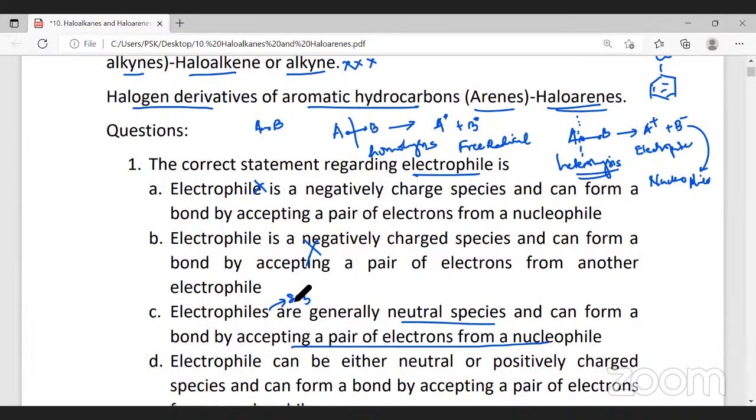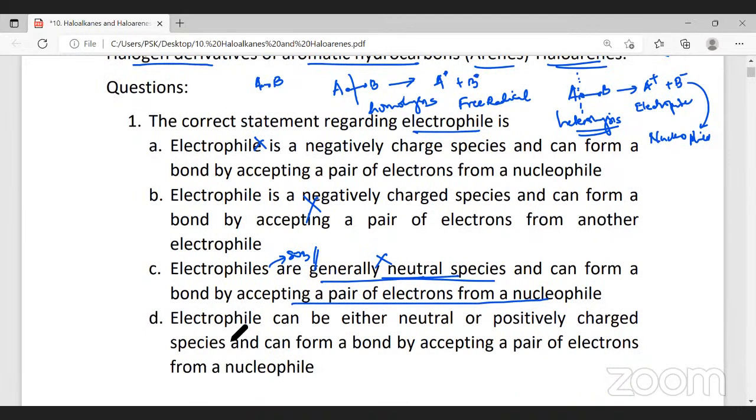Some examples of neutral electrophiles: sulfur trioxide, SO3, is a neutral electrophile. But here they say electrophiles are generally neutral. It is not generally neutral. It is not neutral. It is positive. So they say here electrophile can be either neutral or positively charged species, and can form a bond by accepting a pair of electrons from the nucleophile. This is the right answer. Electrophile can be either neutral or positive. Here, the third option, they say it is generally neutral. So this is wrong. Hence, the answer for this question is option D.